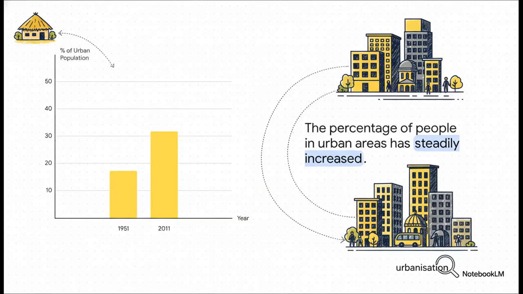And what is the result of all this migration? Well, look at this chart. The percentage of people living in cities has almost doubled from 1951 to 2011. This process of more and more people living in urban areas is what we call urbanization.